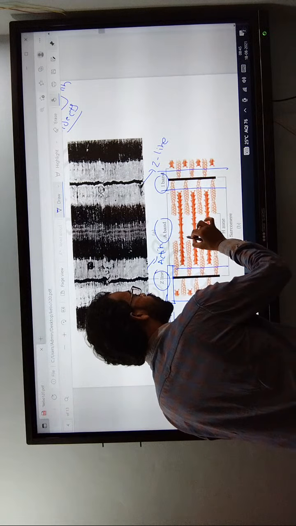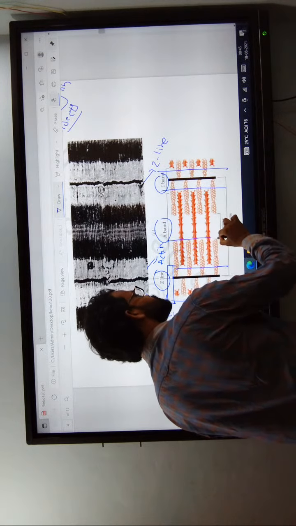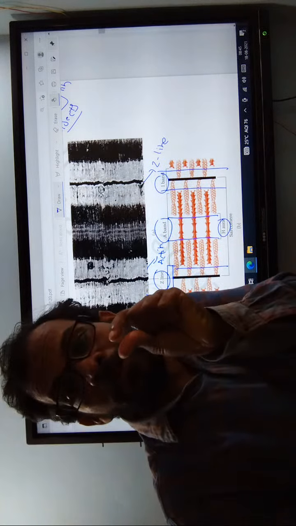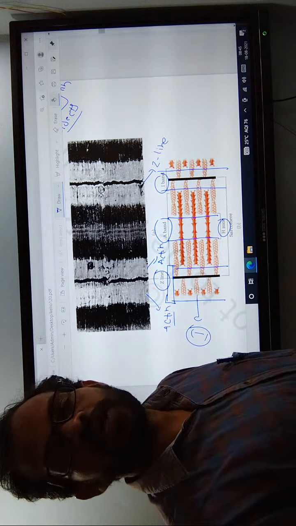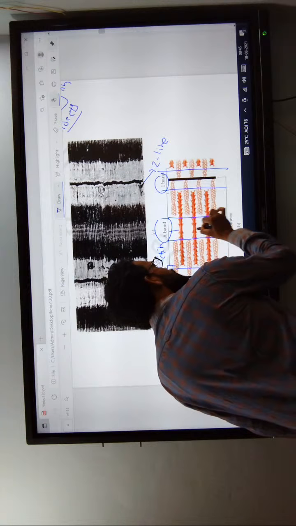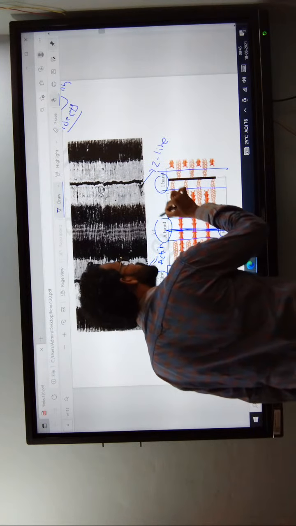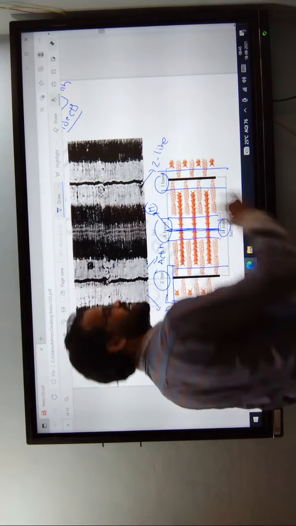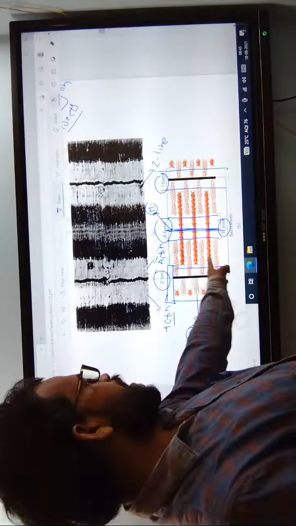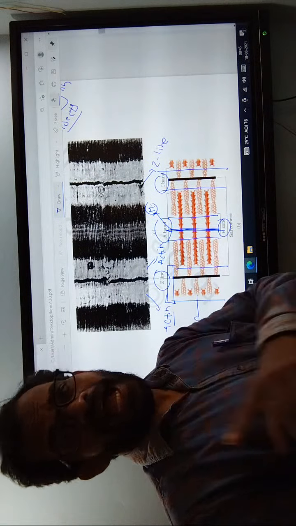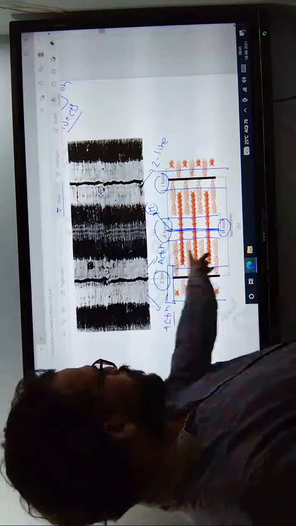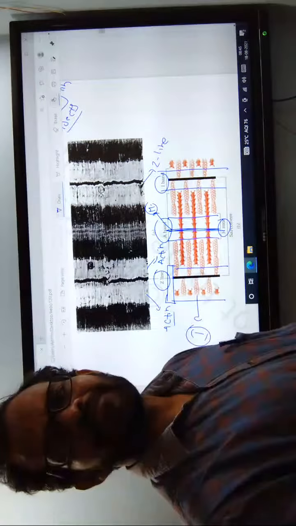Now this is only the myosin part. This is the H zone, Hansen's zone, named after the scientist. The middle of the H zone is known as the M line. Only myosin is in the H zone, only actin in the I band, and the A band means actin as well as myosin. The middle of the H zone is known as the M line.